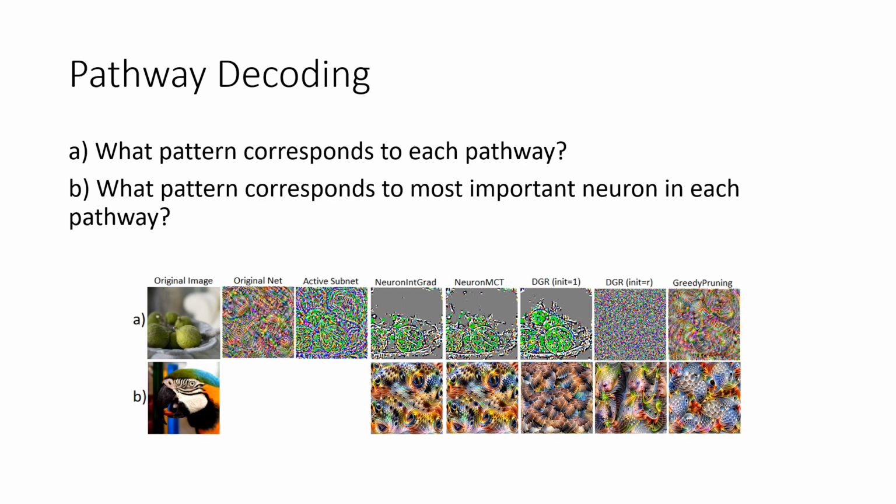In the second row, we show the semantic association of the most important neuron in each selected pathway. We observe that for neuron contribution methods, the neuron is unique and related to the bird's eye. However, for pruning methods, we see that the most important neuron is different for each method and is not semantically associated with the bird image. In short, this experiment introduces further evidence that the pathways selected by neuron contribution encode image features, while pathways selected by pruning do not.